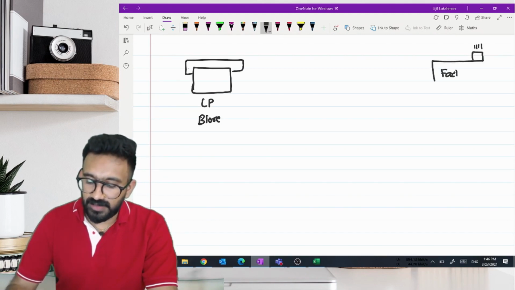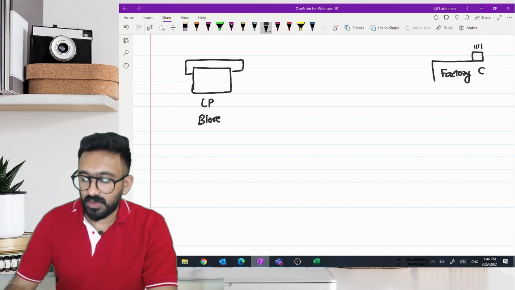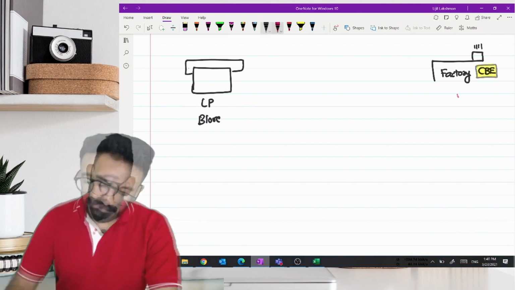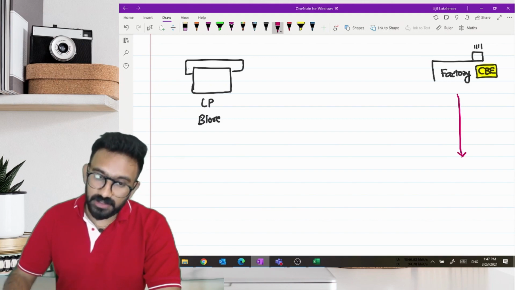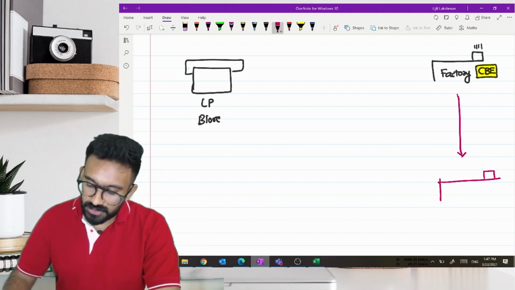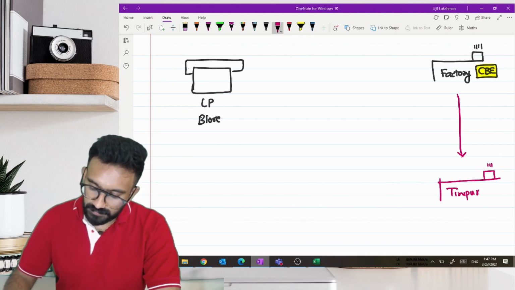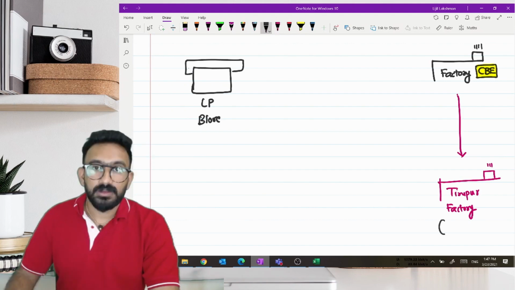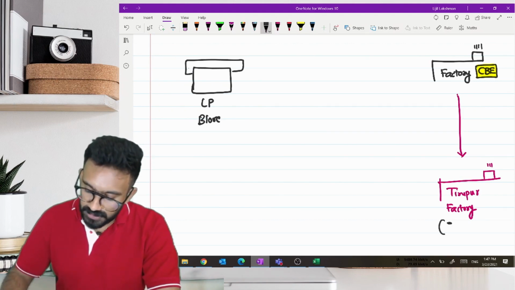They have a tie-up with a factory in Coimbatore. The factory in Coimbatore is transferring these goods to the Tirupur factory, for the purpose of stitching.